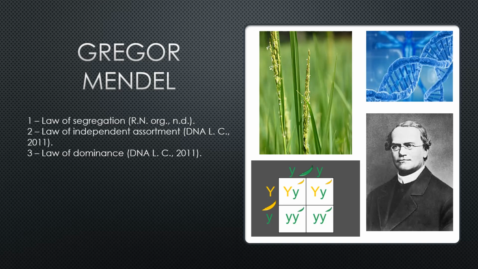The second law is the law of independent assortment, stating that genes for different traits are sorted separately from one another, so that the inheritance of one trait is not dependent on the inheritance of another. The third law is the law of dominance, stating that an organism with alternate forms of a gene will express the form that is dominant.